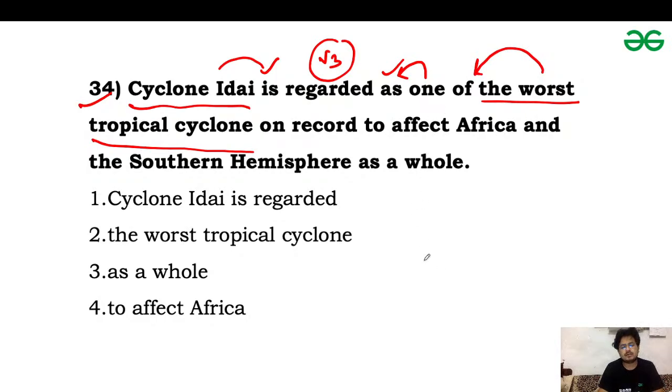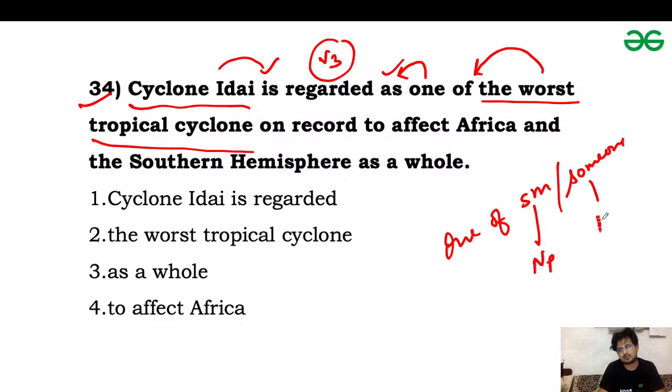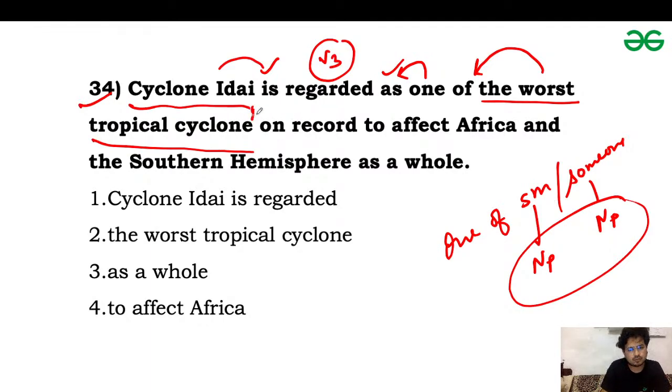Okay, whenever we talk about one of something or one of someone, so something is also in its plural form and someone is also in its plural form. Okay, always remember this way, when we talk about one of something or someone, then we have to use the plural form of something or someone. So it should be cyclones in place of cyclone. So the error was in which part? Option number second.